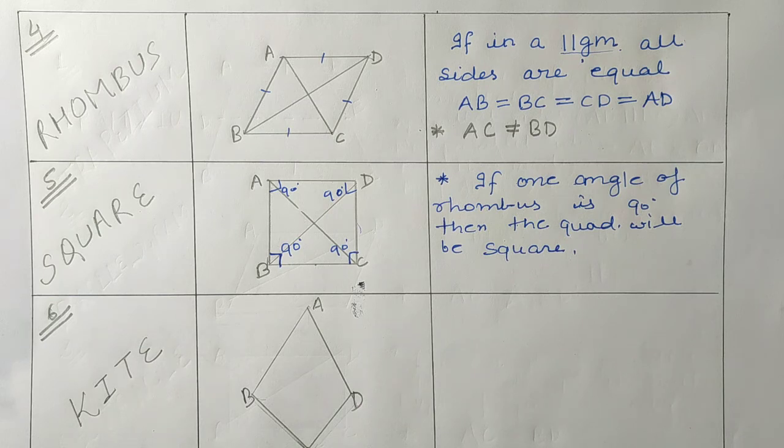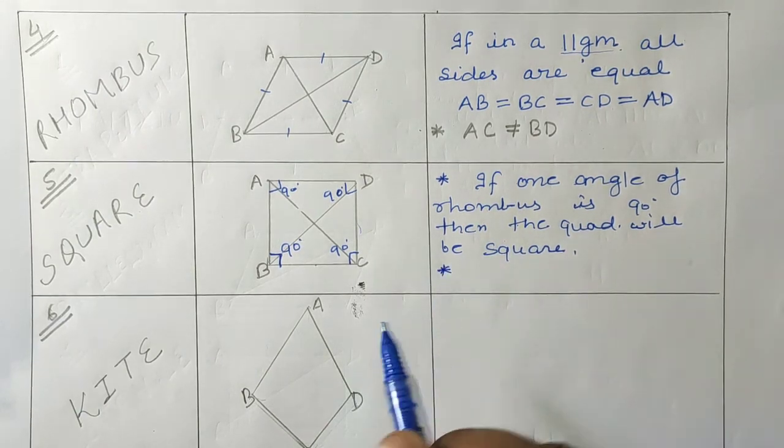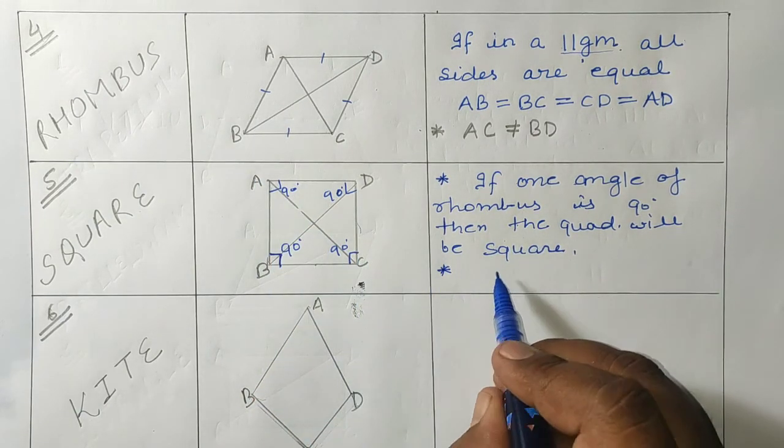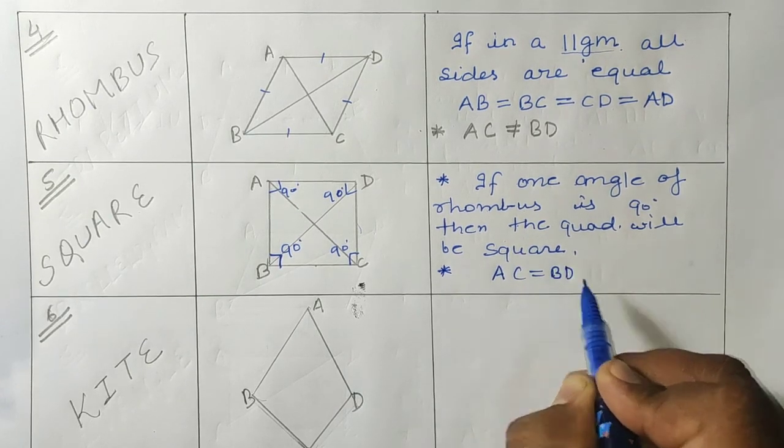But if we define the square without any basis, then we say that if all the sides are equal and all the angles are 90 degrees in a quadrilateral, then that quadrilateral is known as a square. And the diagonals are equal, meaning AC is equal to BD.